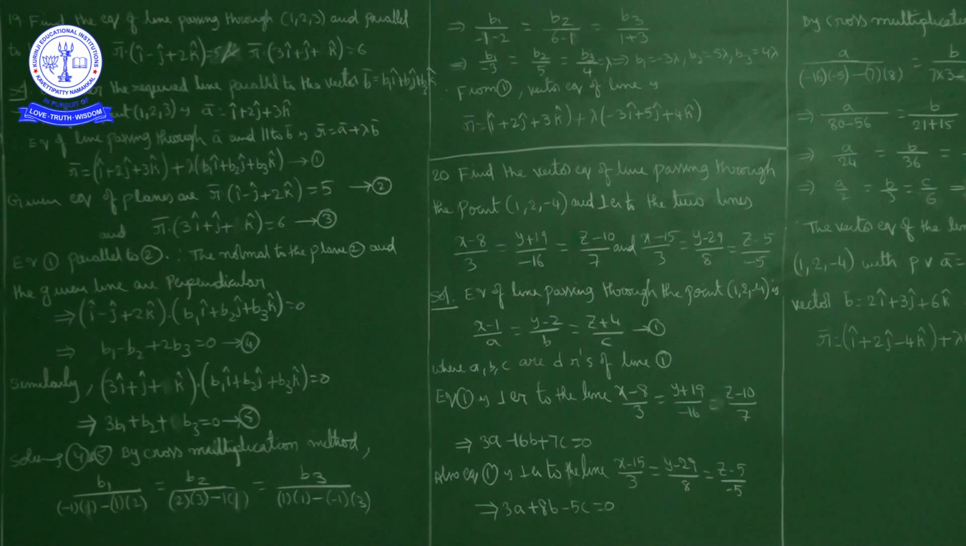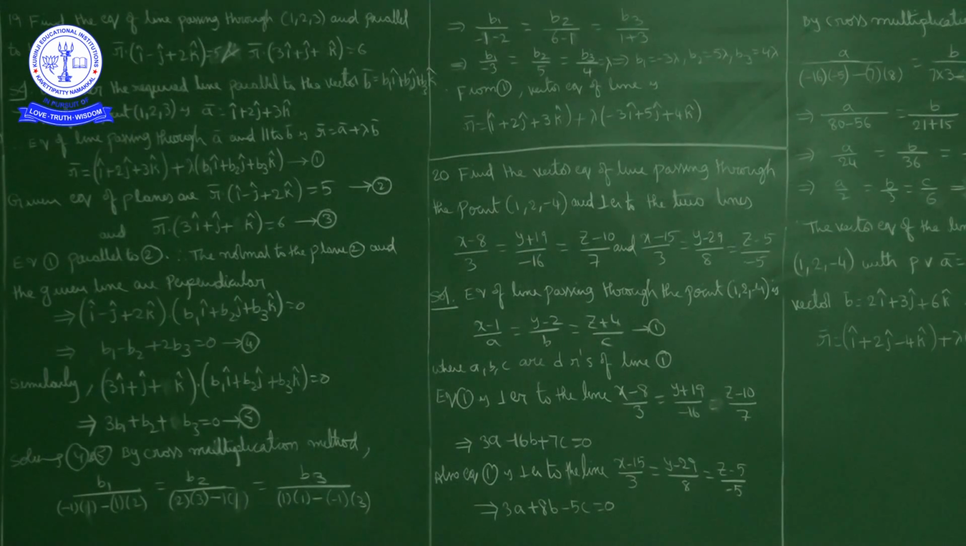Okay, what is given? This line is parallel to the plane r bar dot product with i cap minus j cap plus 2k cap is equal to 5. Okay, line is parallel to this plane and line is parallel to another plane, that is r bar dot product with 3i cap plus j cap plus k cap is equal to 6. So equation 1 and equation 2 are parallel, means line is parallel to the plane.